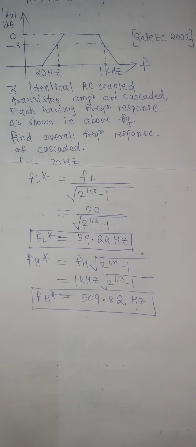Now we will draw the overall frequency response.